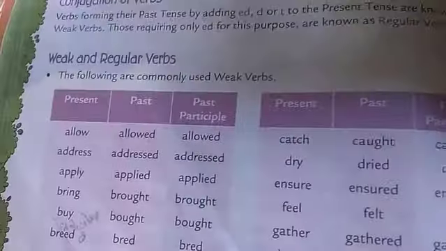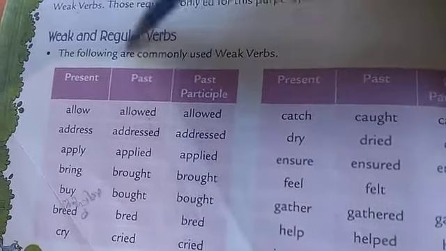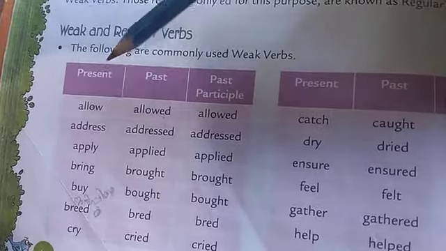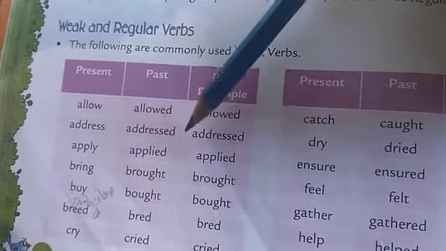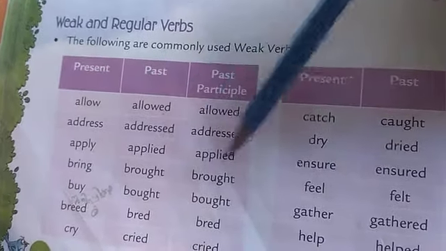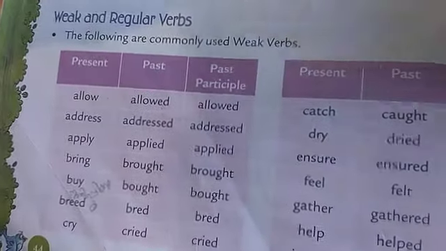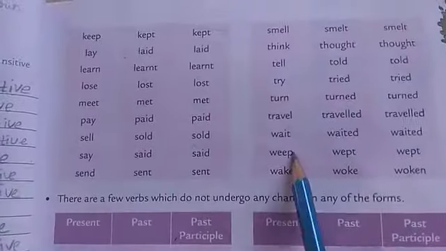The following are commonly used weak verbs. Examples are given: allow, allowed, allowed. Address, addressed, addressed. Apply, applied, applied. Bring, brought, brought. Okay, that you have to read. Here the examples are also given.